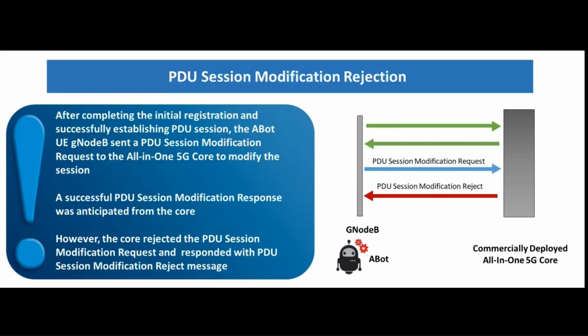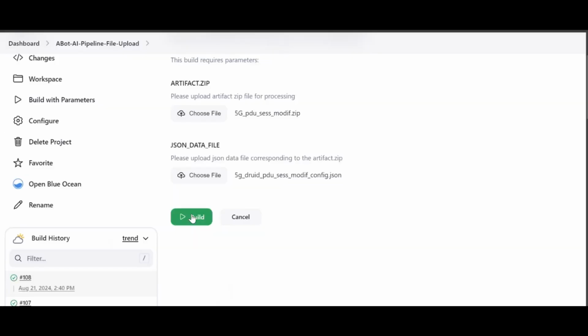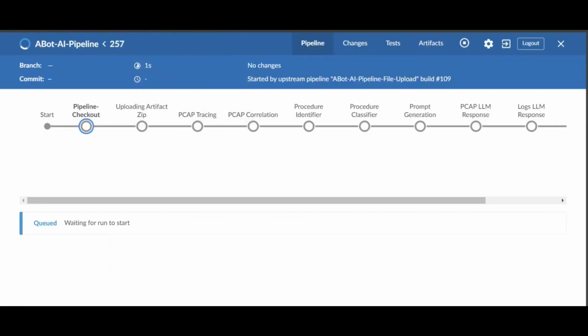Next, we have PDU session modification rejection. After initial registration and PDU session establishment, ABot GNodeB was attempting to modify the PDU session by sending a PDU session modification request to the commercially deployed all-in-one private 5G core. However, instead of responding with a PDU session modification response, the core rejected the modification request. Here again, I've collected and uploaded the artifacts. Let us analyze them using ABot AI.